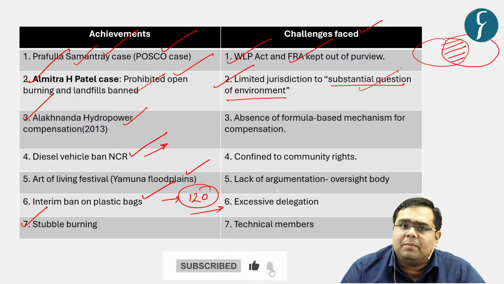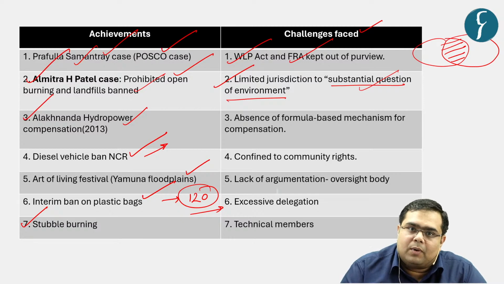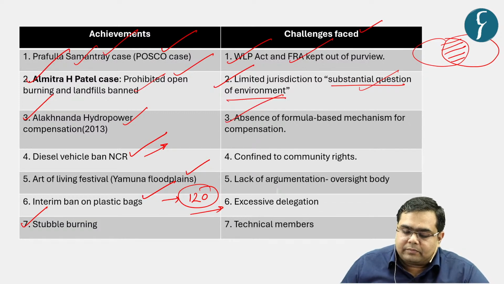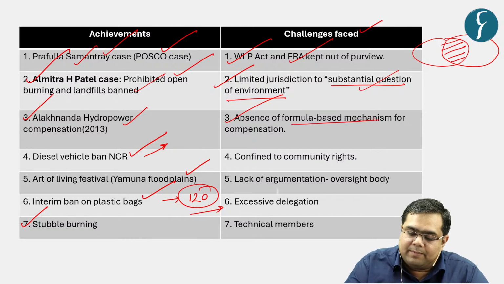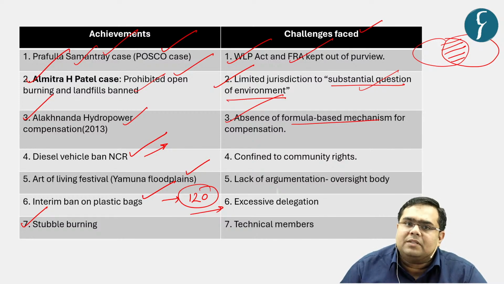For example, what could be one example of a substantial question of environment? One example can be what should be the overall forest policy of the state, right? For example, that can be one of the substantial questions of jurisprudence. Next, it has not been able to derive a formula based mechanism for compensation. As of now, there is an ad hoc approach on which the cases are decided on a case to case basis, and compensation is again provided on a case to case basis.